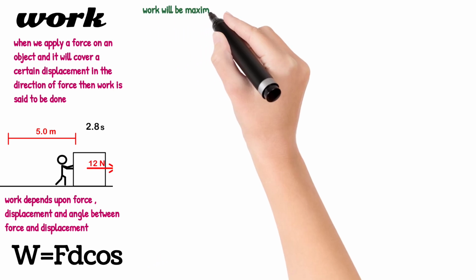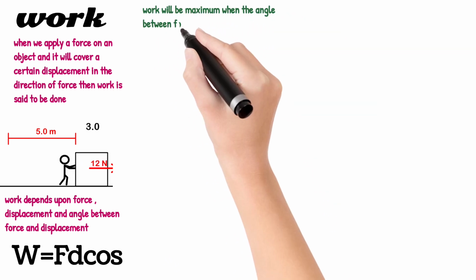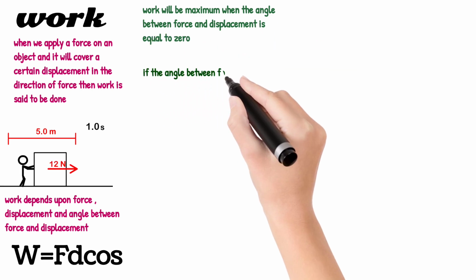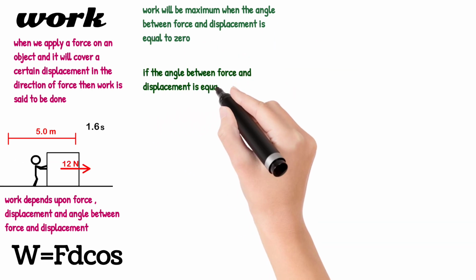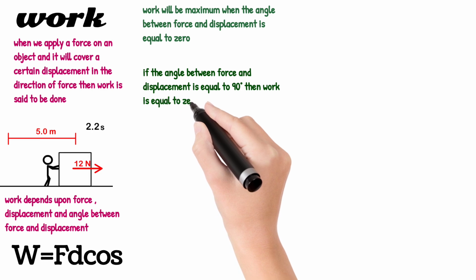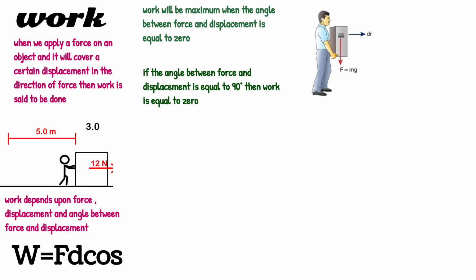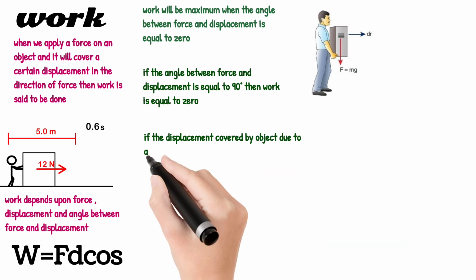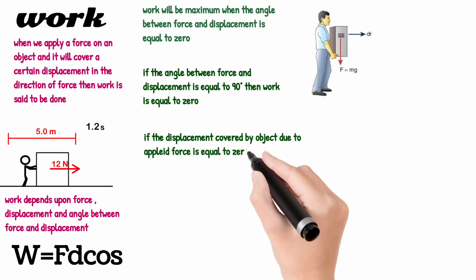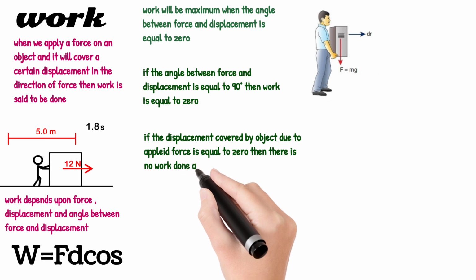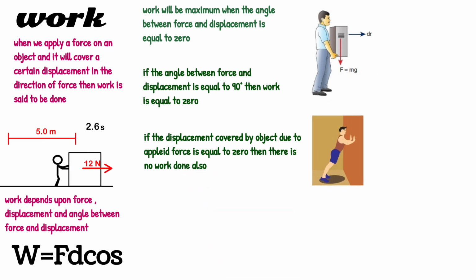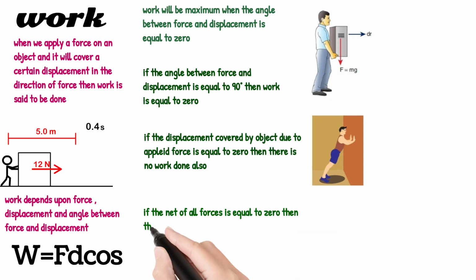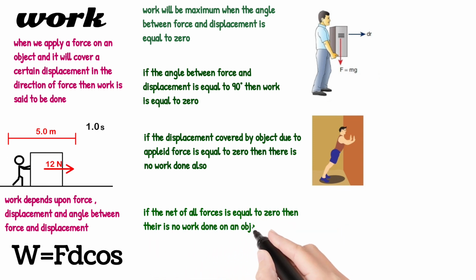Further, work done will be maximum when the angle between force and displacement is equal to 0. But if the angle between force and displacement is equal to 90 degrees, in that case work is said to be 0. Similarly, if the displacement covered by an object due to applied force is equal to 0, then there is no work done also. And the last thing, if the net of all the forces acting on an object is equal to 0, then there is no work done.